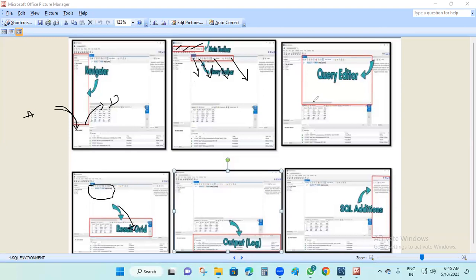This is like a query toolbar. Then this is the query editor. You can see multiple queries here: select statement, from, where clause, everything. Some of these are pre-defined queries.